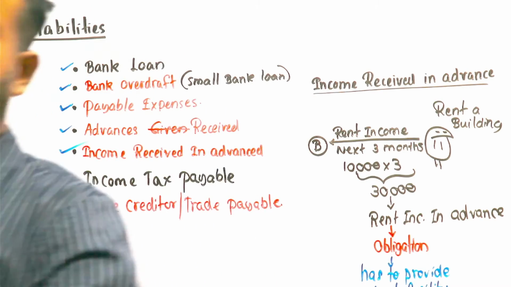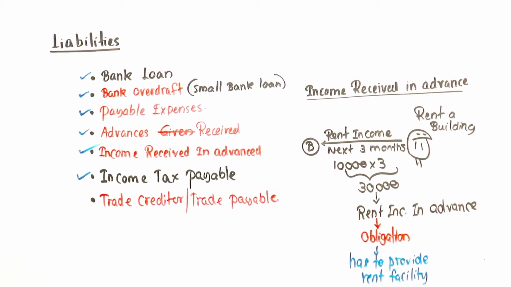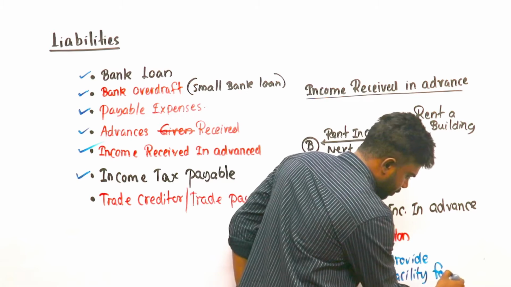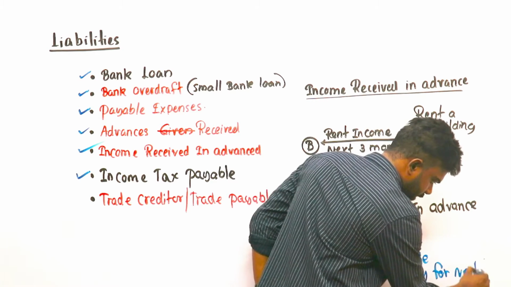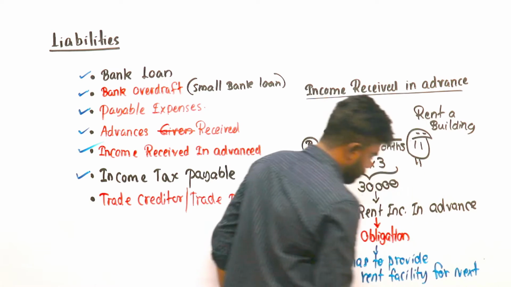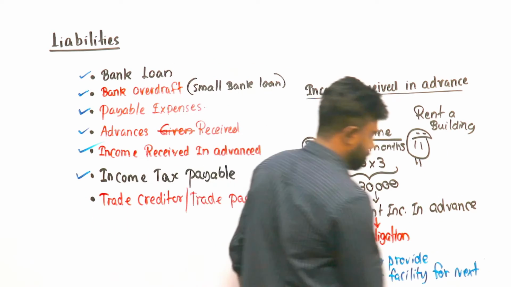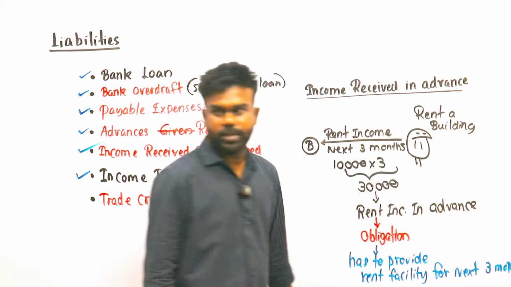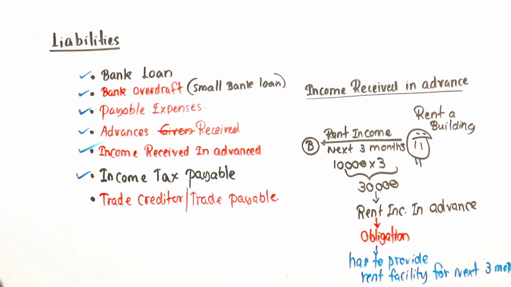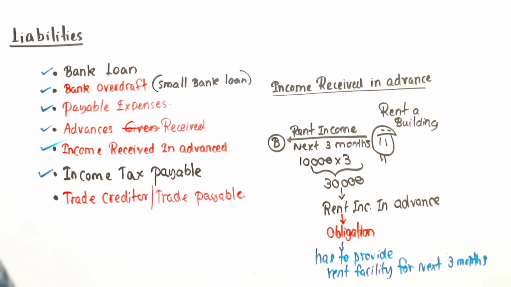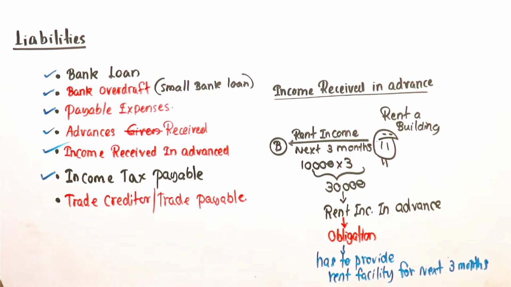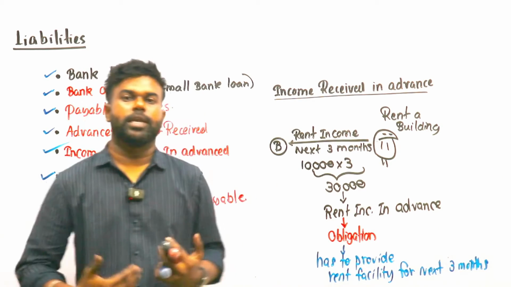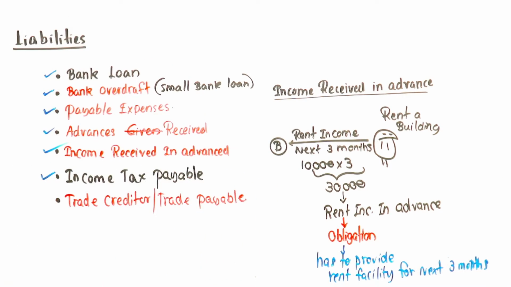For the next 3 months we have to provide rent facility. Alright, write down. Any income received in advance, we have an obligation. We have to provide the relevant benefits.